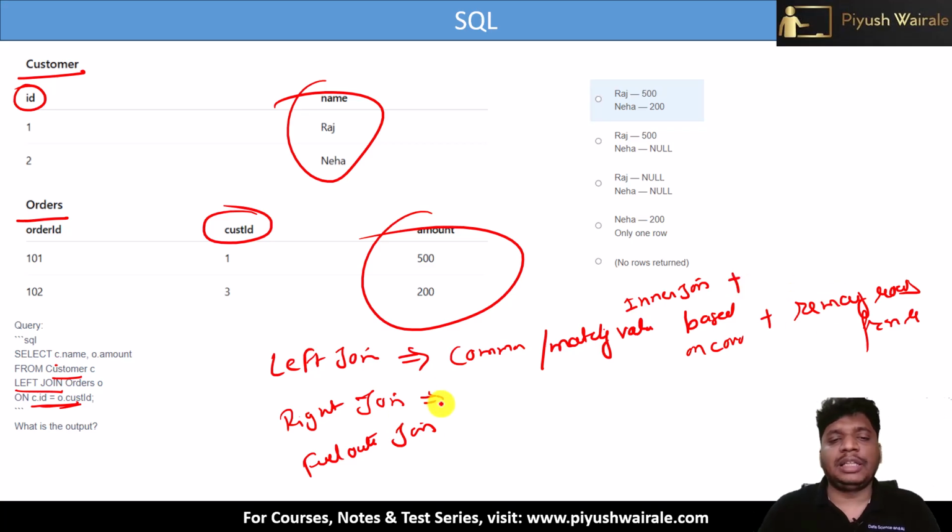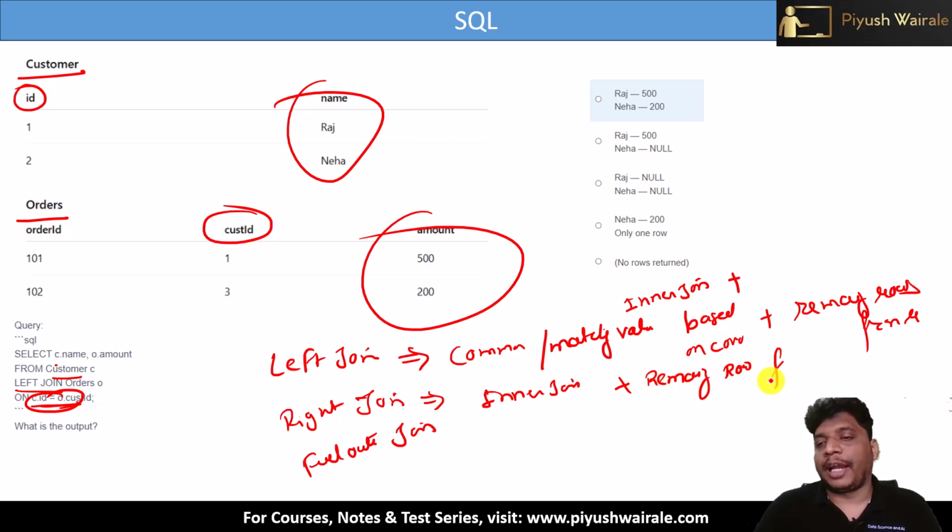Similarly, in the case of right outer join, first it gives us the output based on the matching condition, and then the remaining rows from the right table here. So I can say it performs like an inner join plus the remaining rows from the right table.